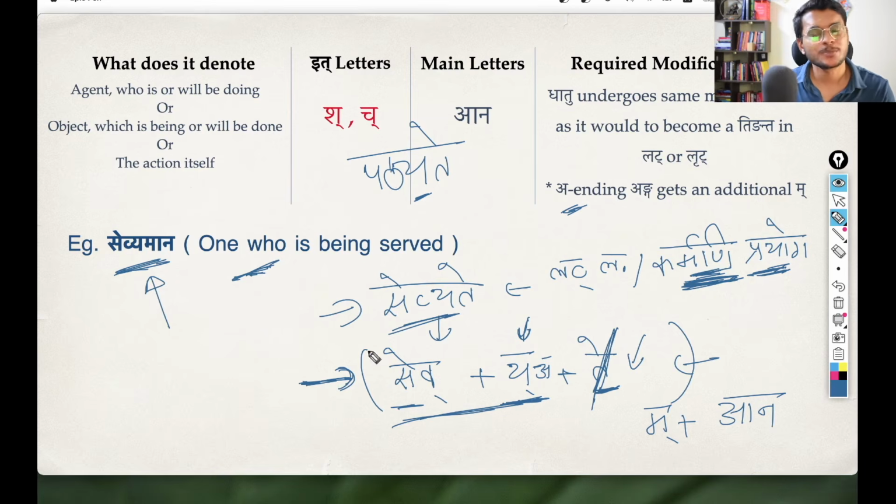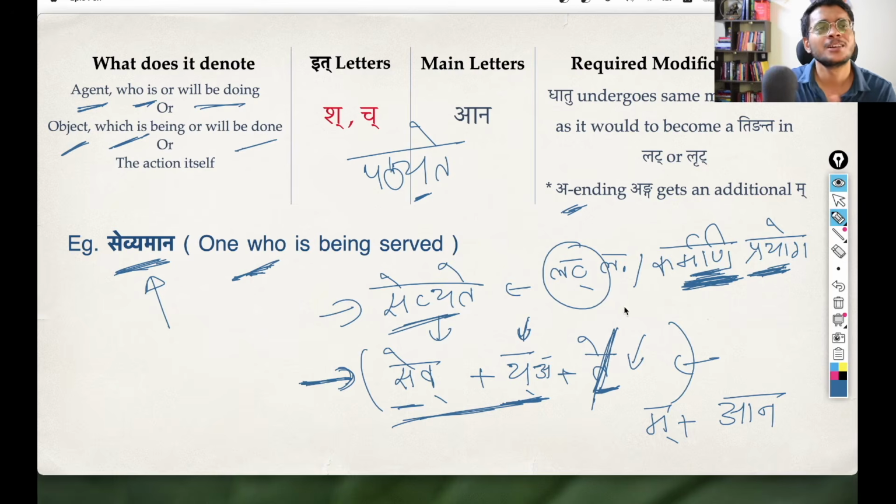Okay, so I hope this point is also clear, that we have seen Shatra and Shanach work as an agent, as a karta who is doing or who will be doing. But Shanach does something extra, that it can also work with this karmani prayoga, and there the karma is pradhana, so the object which is being done or the object which will be done. Okay, so again the same thing. Instead of lat lakara, you take the lrit lakara form, so it will become one who will be served.